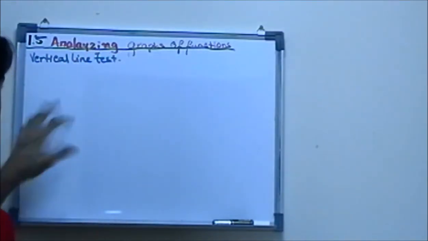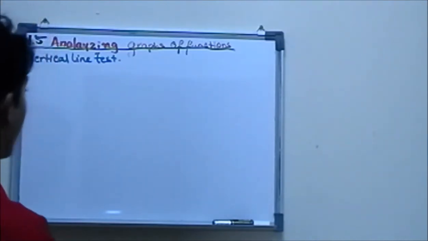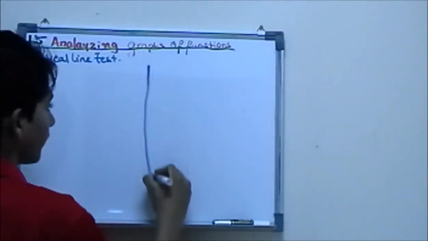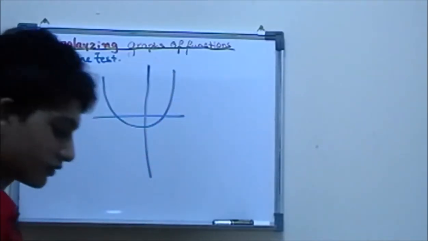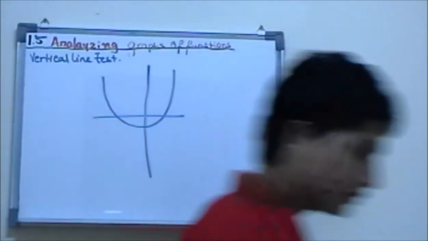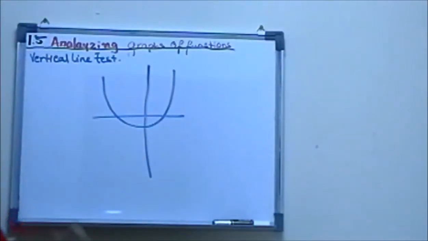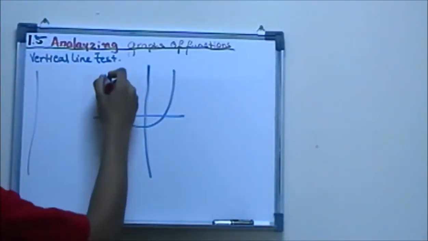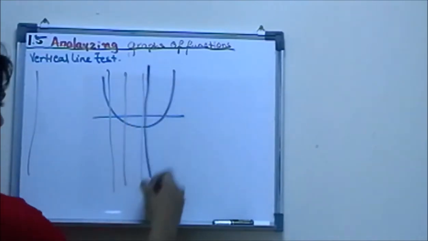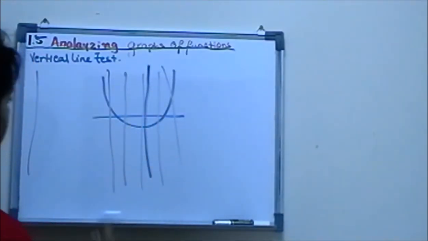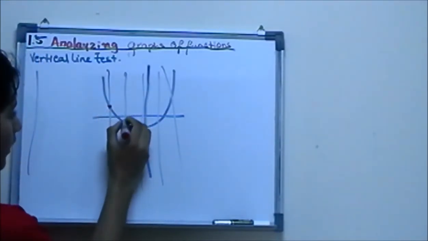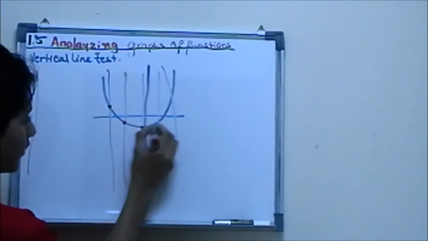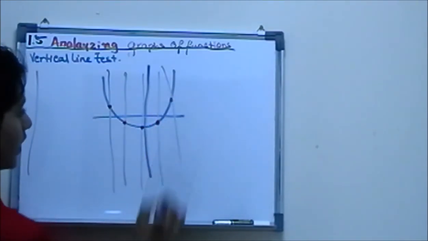Okay, when you have a vertical line test, I'm going to show you here. Suppose we take this function, this graph over here. What we do is, the vertical line is like the y-axis like this. So we just make one line. If this intersects at only one point, which is only right here, none other than that, only right here, only right here, and only right here.